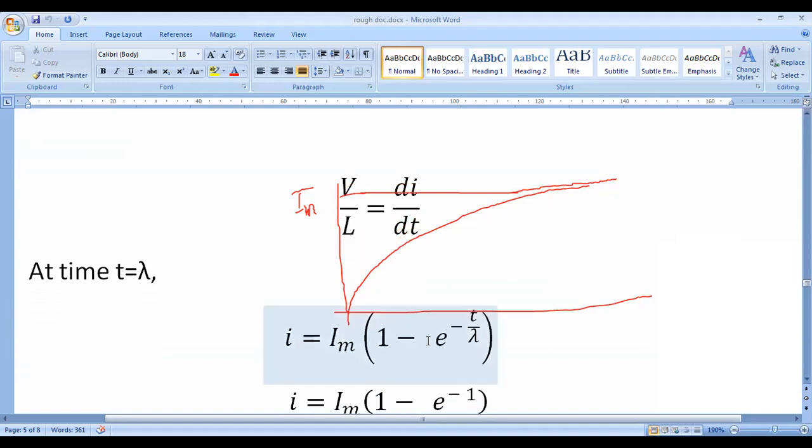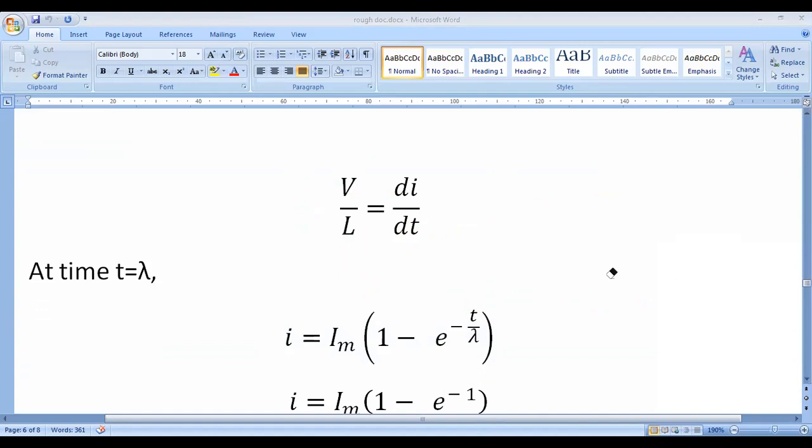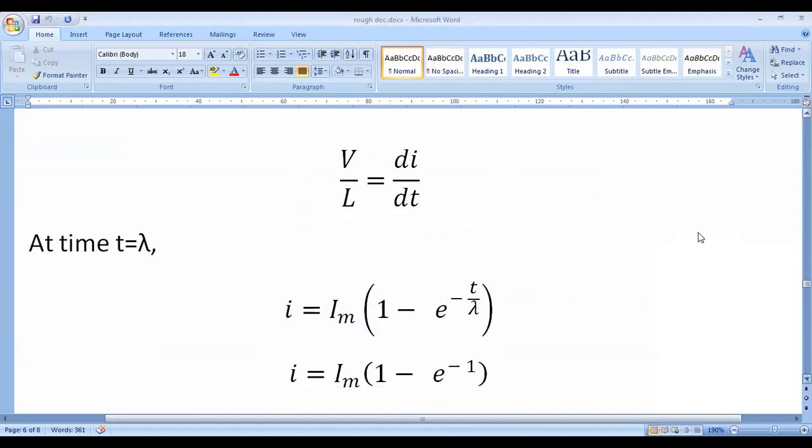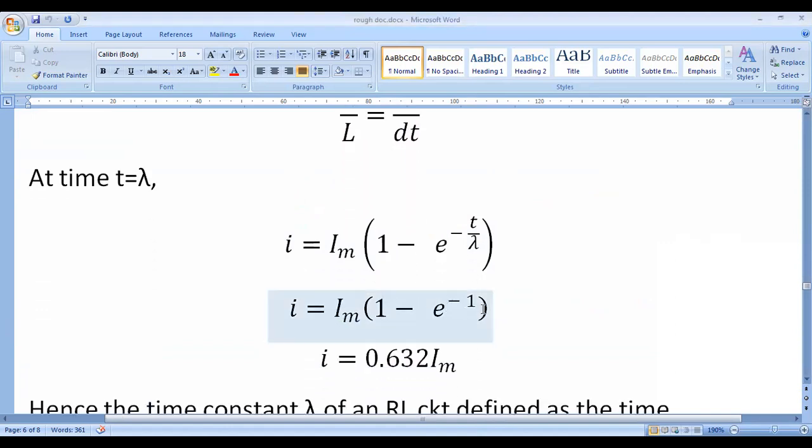When time t is equal to lambda, in this equation we substitute t is equal to lambda, then this becomes e power of minus 1. From that we will get 0.632 into Im. This is called the time constant. Lambda is called the time constant, one time constant.